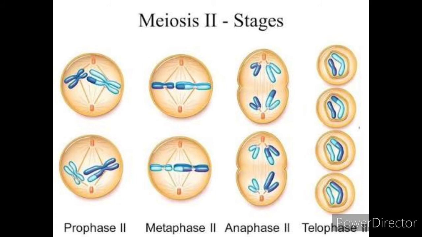In anaphase second, the centromere of each chromosome divides and chromatids are separated. Each chromatid is now called a daughter chromosome. Between the centromeres of daughter chromosomes, interchromosomal fibers are formed.